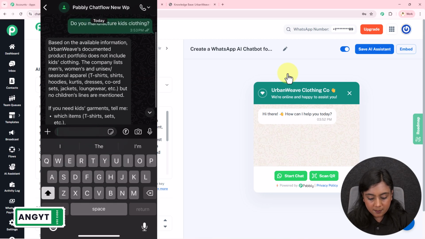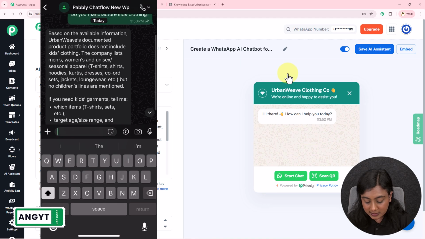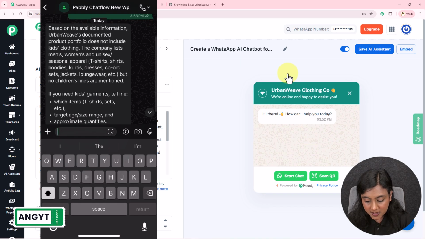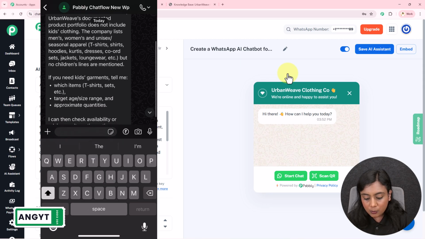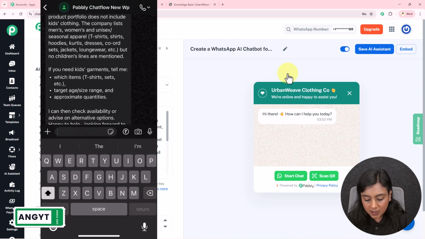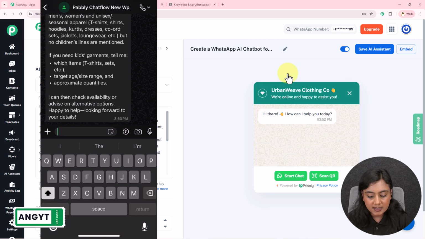I have received the reply. Based on available information, Urban Weave's documented product portfolio does not include kids clothing. The company lists men's, women's and unisex seasonal apparel, t-shirts, shirts, hoodies, kurtis, dresses, corsets, but no children's lines are mentioned. Okay, so no, it doesn't manufacture kids garments.